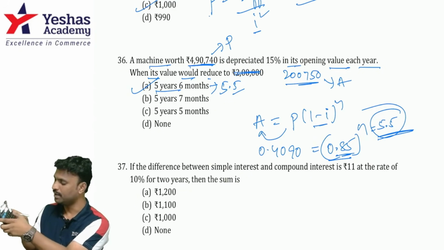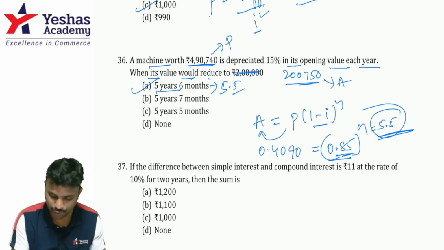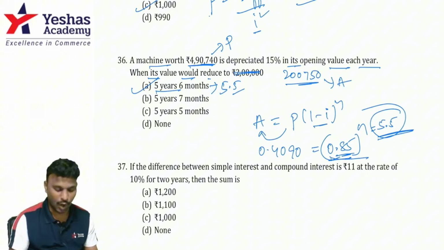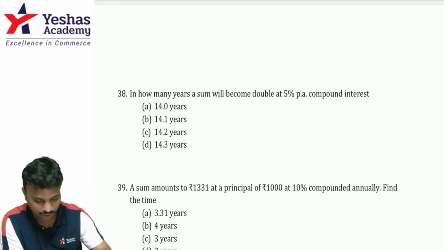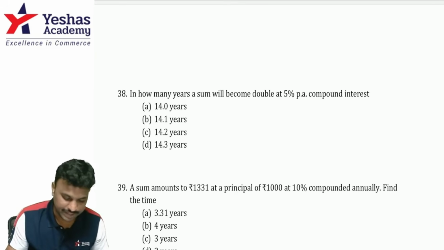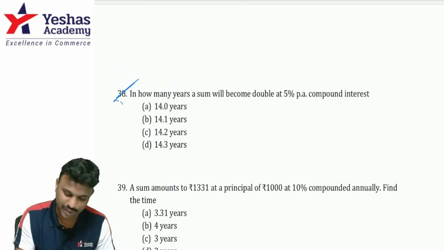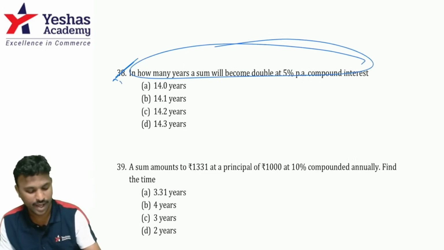So that fetches you 0.4090. So option A is the right answer. Guys, I have almost covered all the varieties of questions. Even question 38 can be solved using that method only.